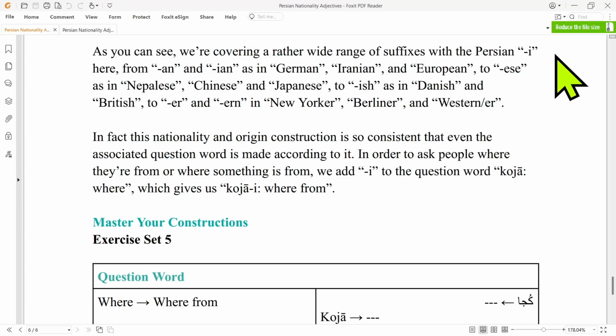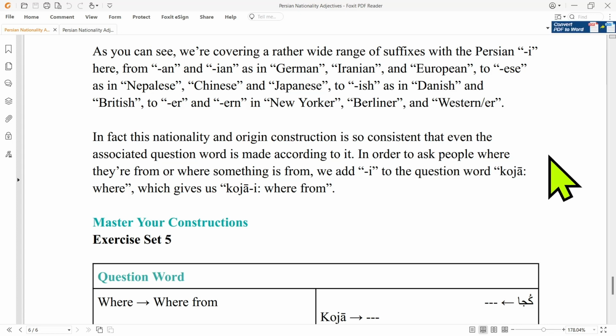So as you can see, we're covering a rather wide range of suffixes with the Persian e here, from n and en as in German, Iranian, and European, to is as in Nepalese, Chinese, and Japanese, to ish as in Danish and British, to er and ern as in New Yorker, Berliner, and Western or Westerner.